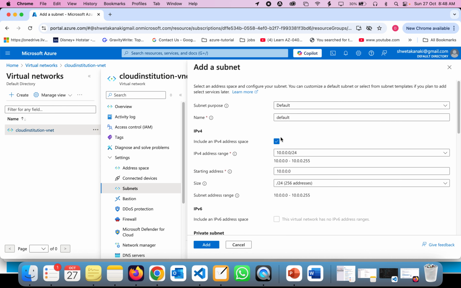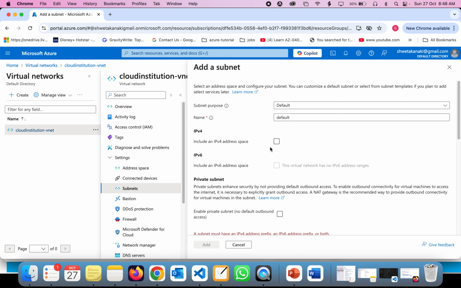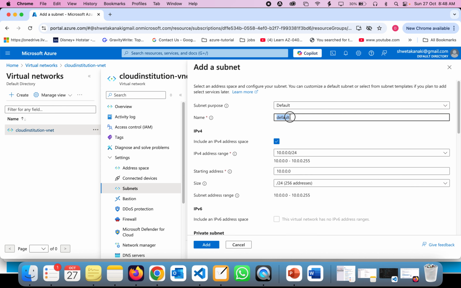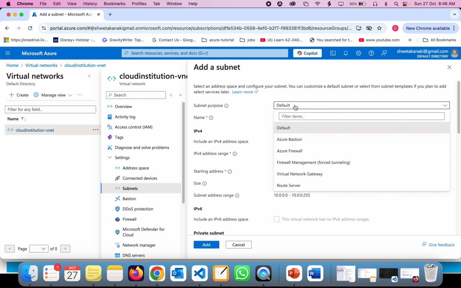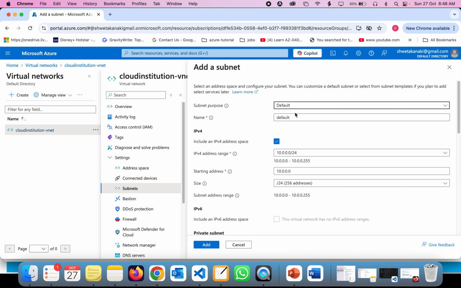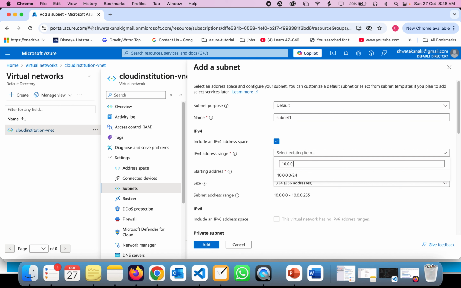The starting address is going to be 10.0.0.0, that's what it's showing as the IP range, but I'm going to change it. The subnet purpose is going to be default; for Azure Bastion and so on, you can choose other purposes. Now the name will be subnet 1. Now I'm going to give 10.0.0.0/25.